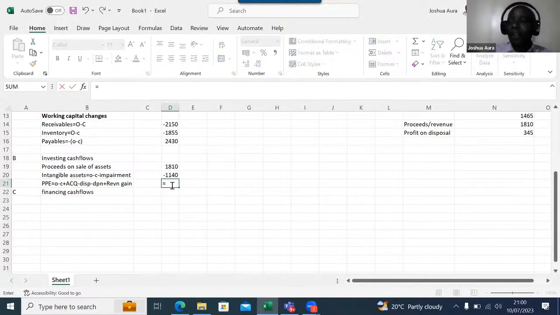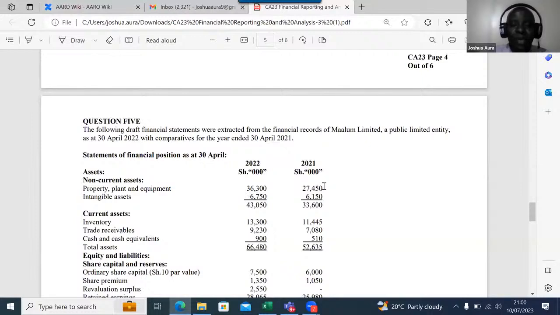We move together. Is there anybody who is able to see the balance that was brought down? Opening balance for PPE. You guys are now not talking to me at all, and I'm almost finishing this question. So is there anybody who is able to see the balance? I can see 27,450 minus 36,300. Thank you so much.